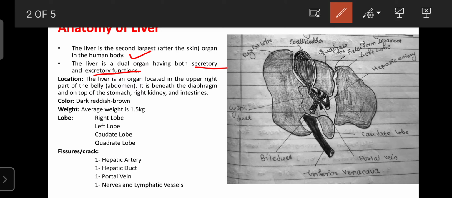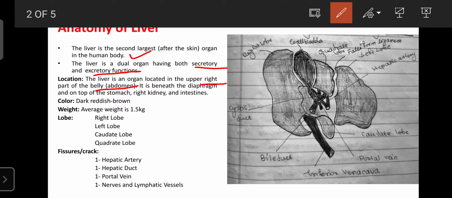Regarding the location, the liver is located on the right side of the belly, just below the lungs, in the upper side of the abdominal cavity on the right side.